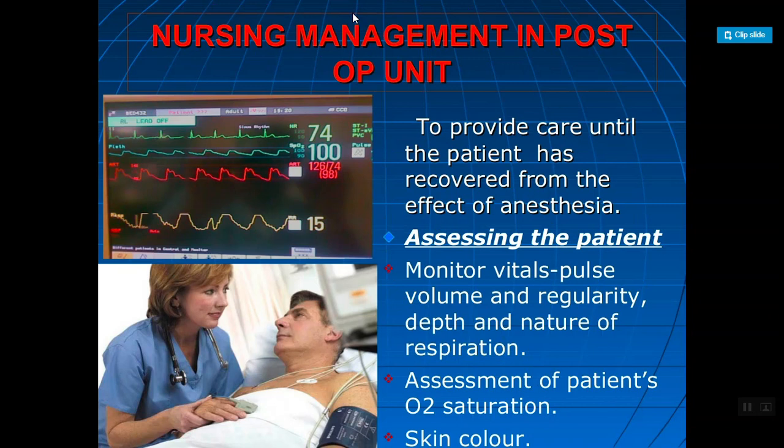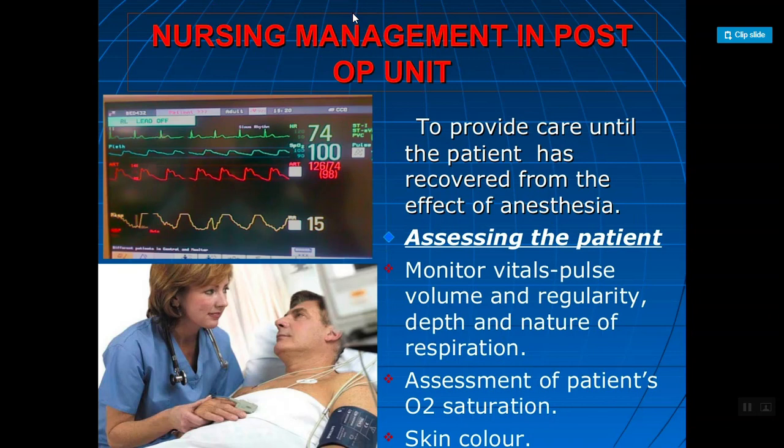Nursing management in the post-operative unit. First, the assessment. We have to provide care until the patient has recovered from the effect of the anesthesia. The time period varies depending on the patients under the effect of the anesthesia. So until the patients have completely recovered, we have to provide continuous care.